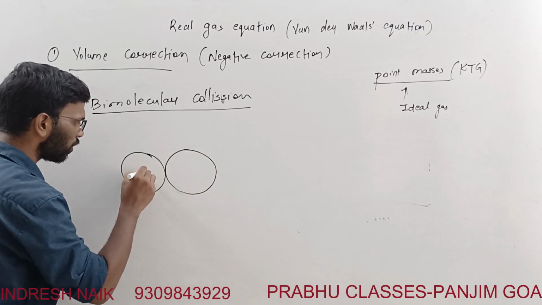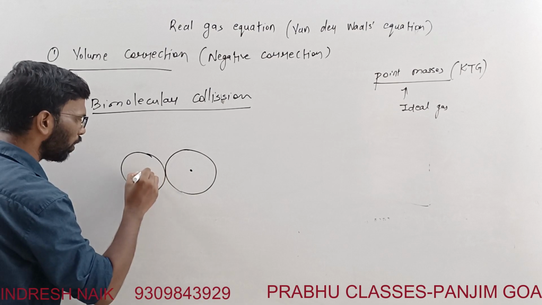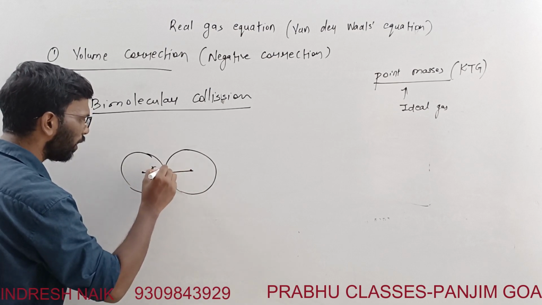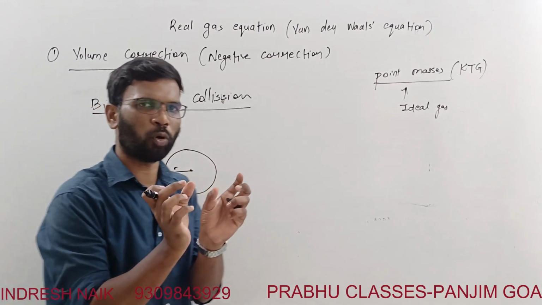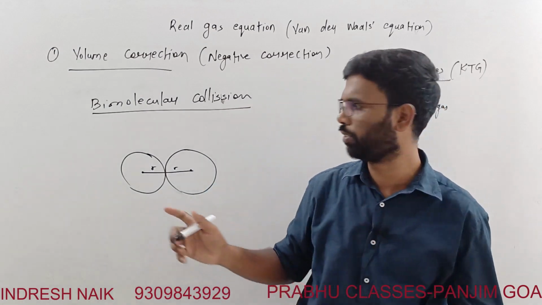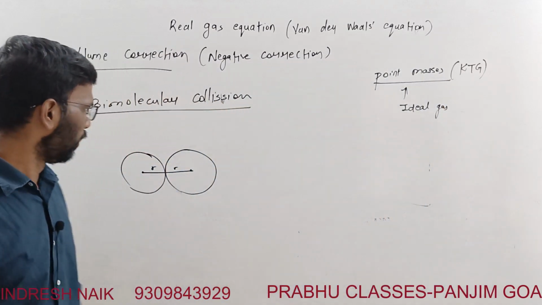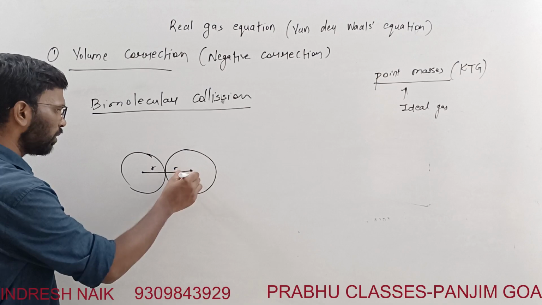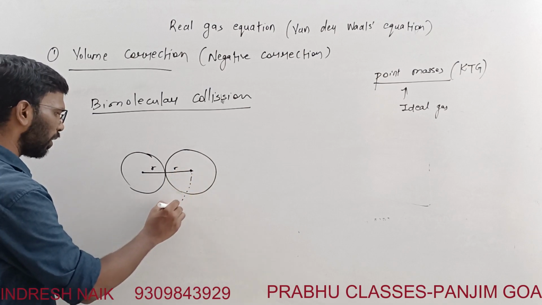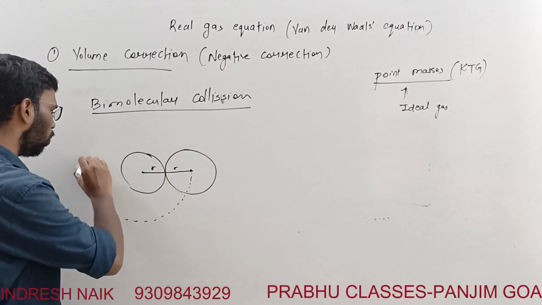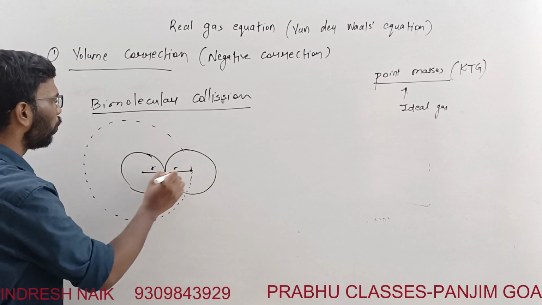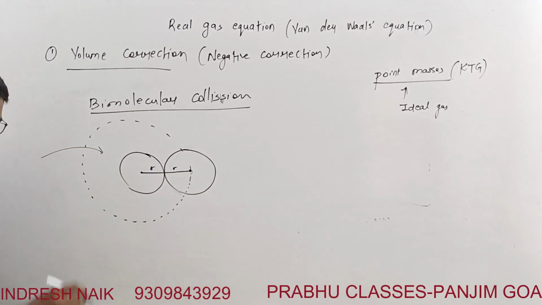This is the nucleus of this one and the nucleus of that one. This is the radius and this is the radius. It is the same gas, so it is the same particle. If I say that this is the volume, this is the excluded volume. One minute.